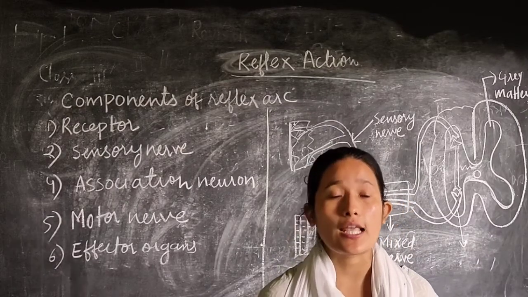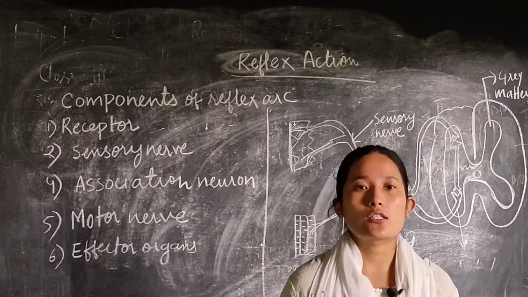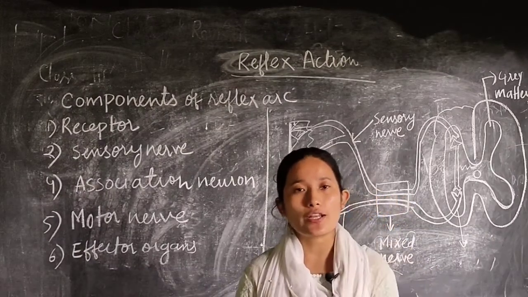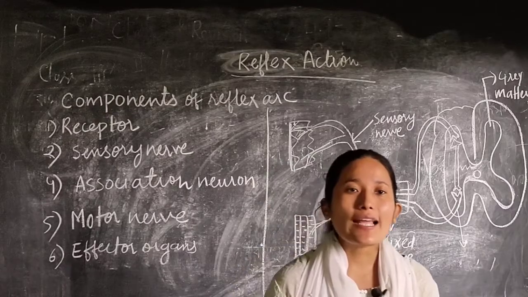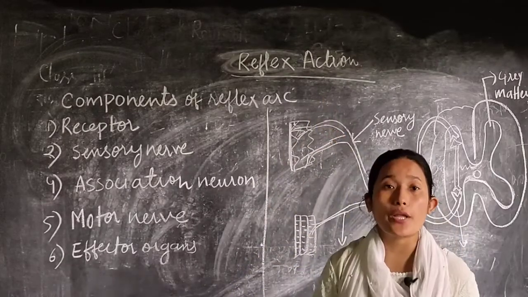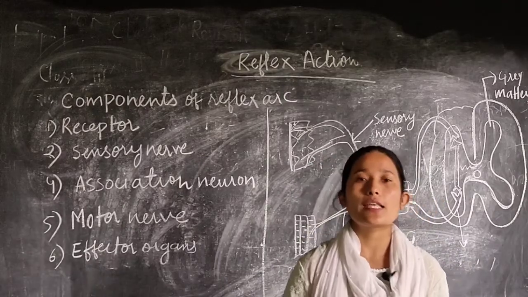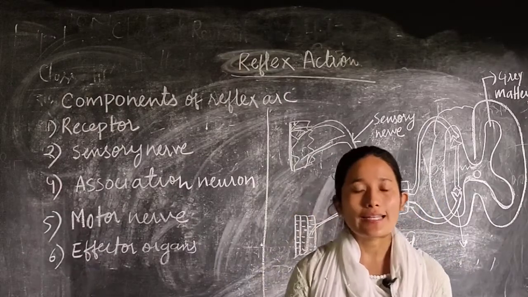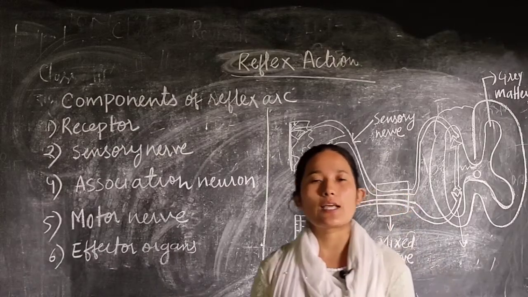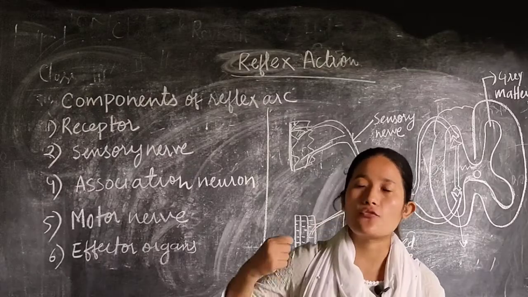But in some of the responses, your brain does not analyze, not even for a fraction of a second. That kind of response is known as reflex action. Here your brain does not have a role to play. Reflex action means immediate action that is carried out by your body whenever it senses some danger or changes in the environment.